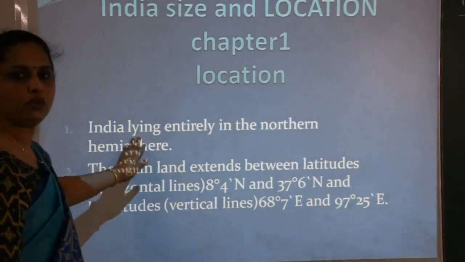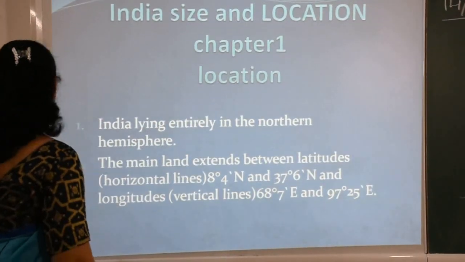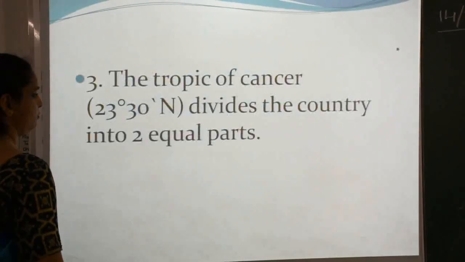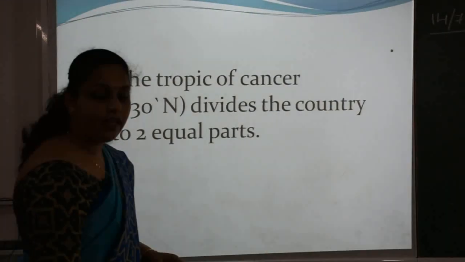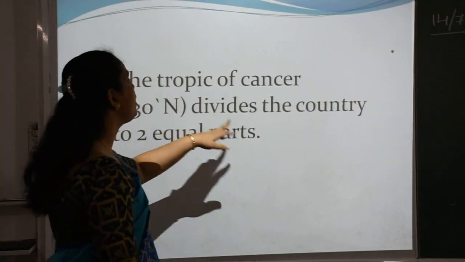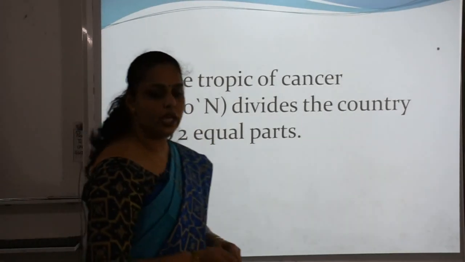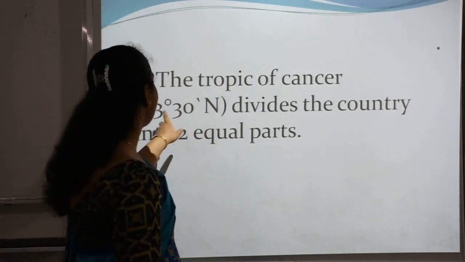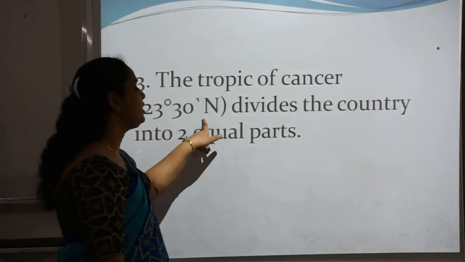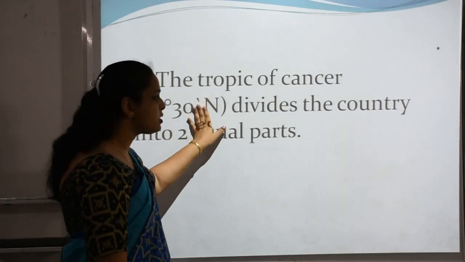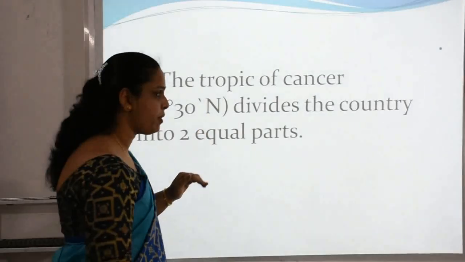So I think these 2 points are clear now. Our third and important point is the Tropic of Cancer. The Tropic of Cancer divides the country into 2 equal parts. Tropic of Cancer is 23 degrees and 30 minutes north. To explain this point, let us see India's map.